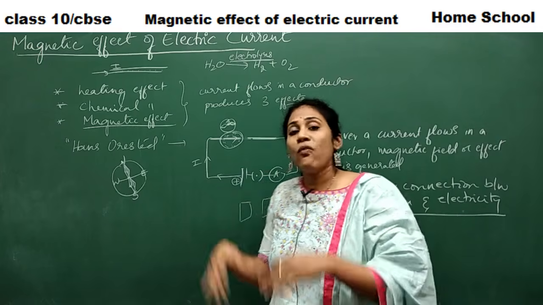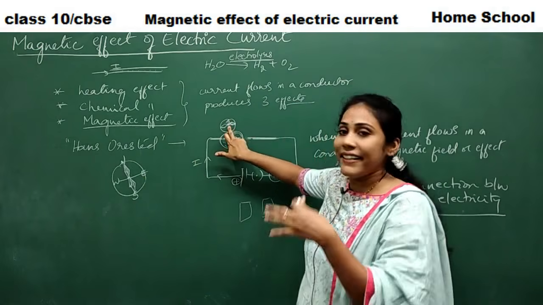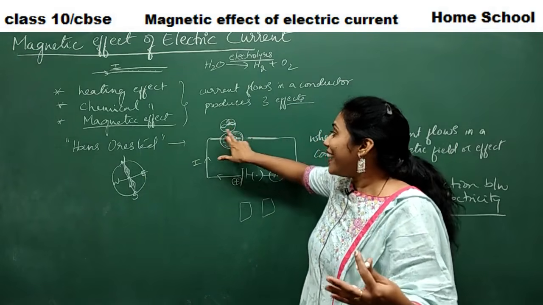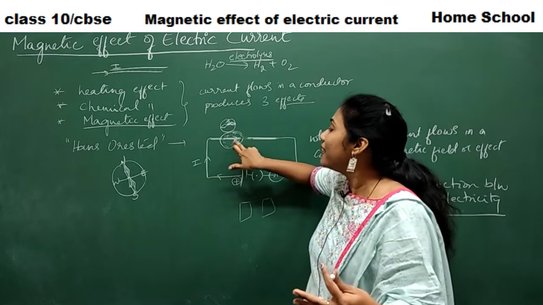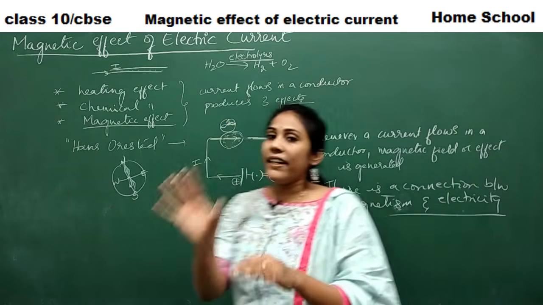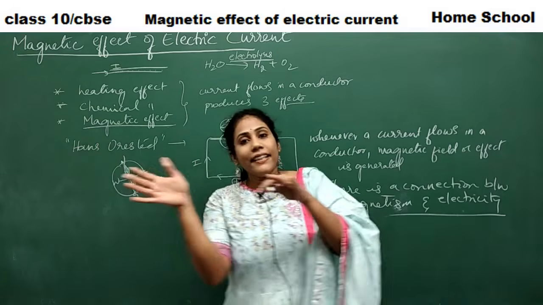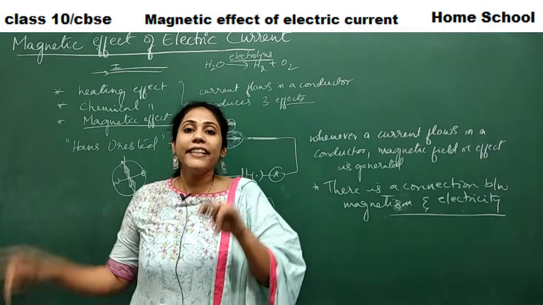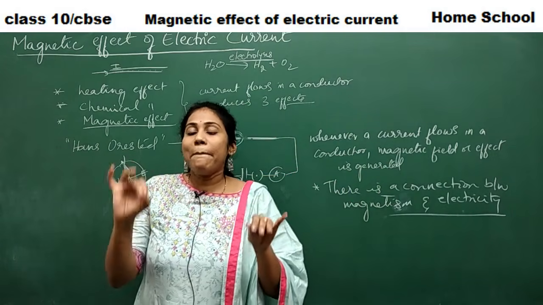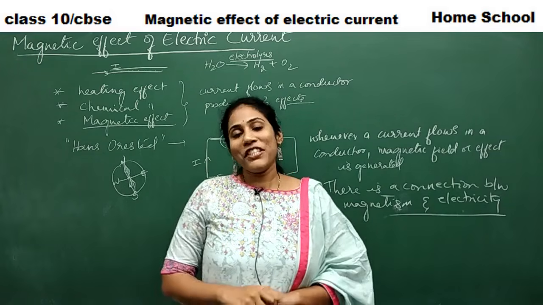There he came to know one magnet can attract or repel another magnet. If this magnetic needle was deflecting or shaking, he thought that there would have been a magnetic field created in this area. That's why it is deflecting, right? So that is how he discovered, and he could tell that a magnetic field is created when electric current was flowing in a circuit, and that there is a close connection between magnetic field and electricity, right? So this is the basis of the chapter.